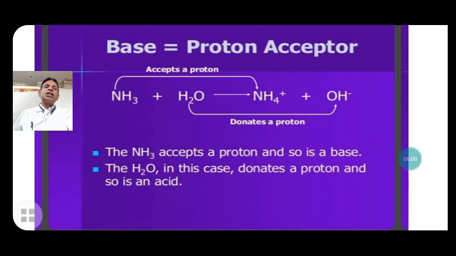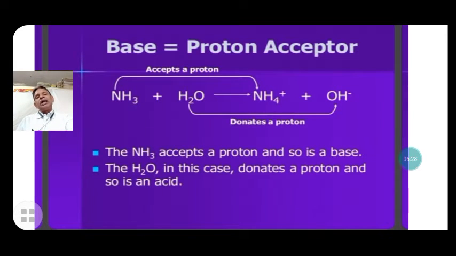In this case water acts as an acid because it donates the hydrogen ion, the proton, to ammonia. So ammonia is the acceptor of protons and acts as a base, and water acts as an acid. NH3 accepts a proton, so it is a base, and H2O donates a proton, so it is an acid.